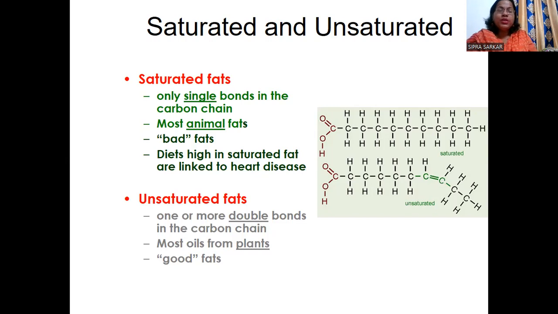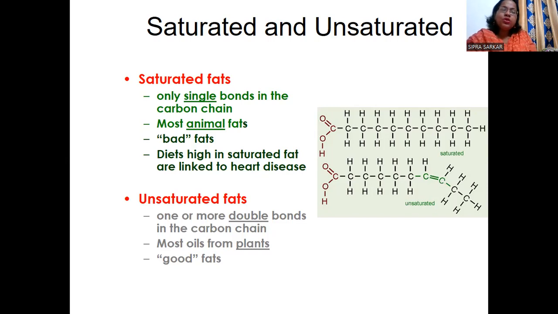Sorry, low density lipid, they are very bad because they deposit a layer of lipid in the artery or the vessel. As a result, atherosclerosis occurs, hypertension occurs, and stroke occurs. So diets high in saturated fat are linked to heart disease. That's why they can produce stroke, heart attack like this.